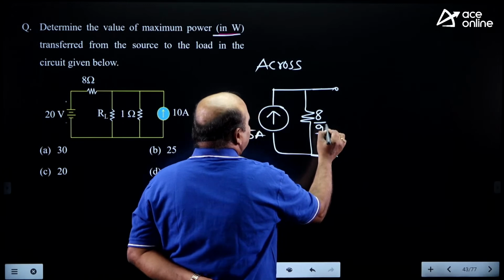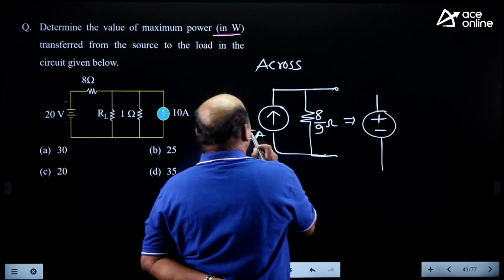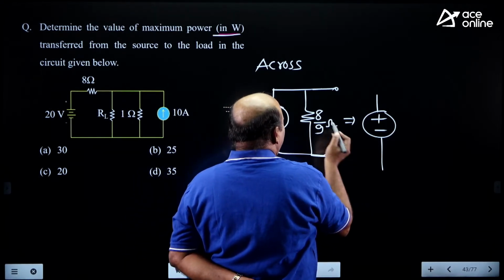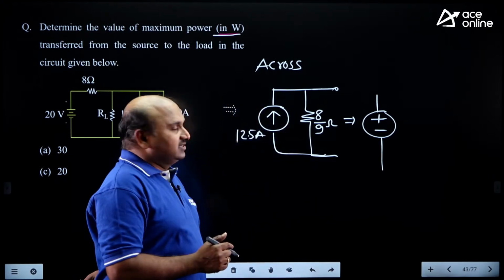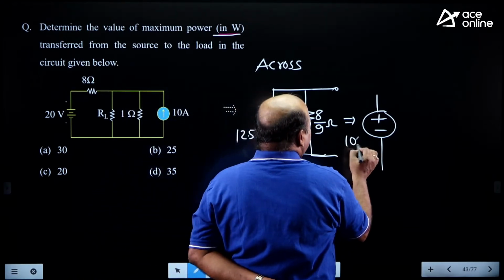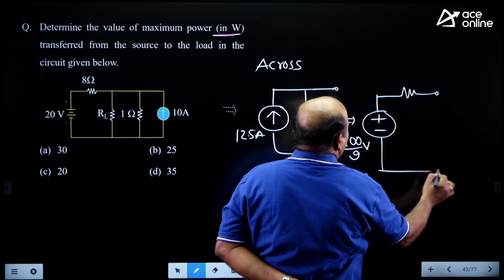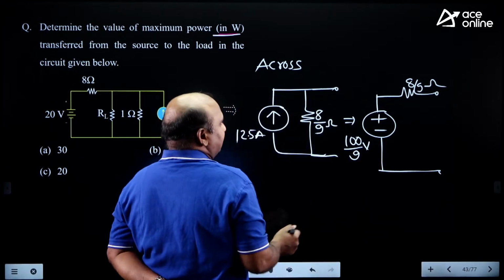This one we should convert in terms of again source transformation I into R. Now 12.5 into 8, how much? Here we are getting that 100 by 9 volts. Same resistor here. Now what I can take it, 8 by 9 ohms. You can take it here directly.